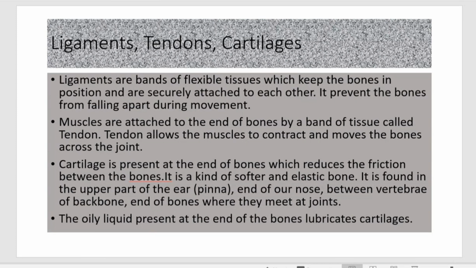In the places where cartilage is present, a type of oily liquid is released to reduce friction so that movement is more possible in those places.